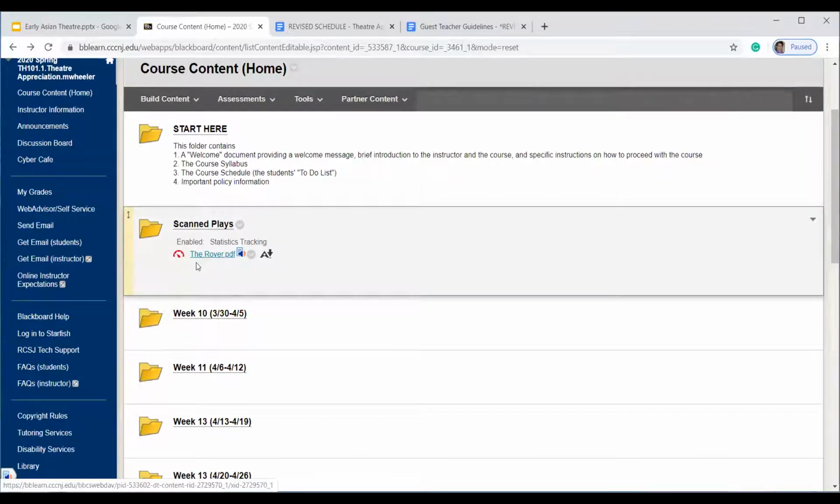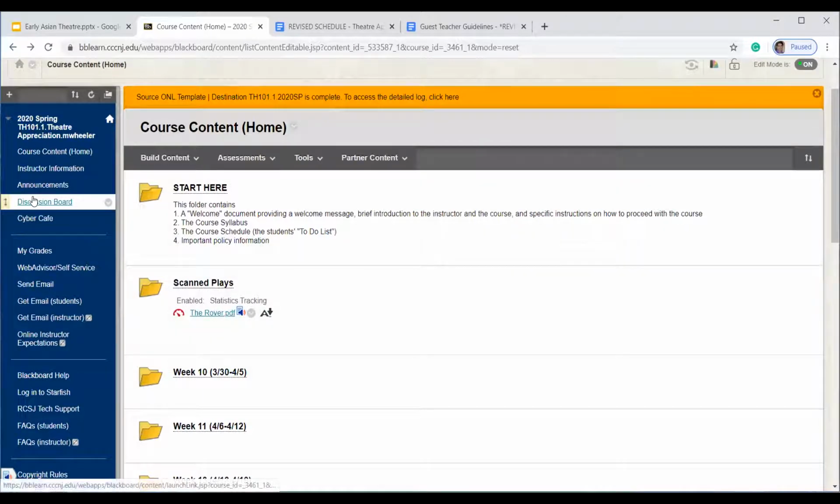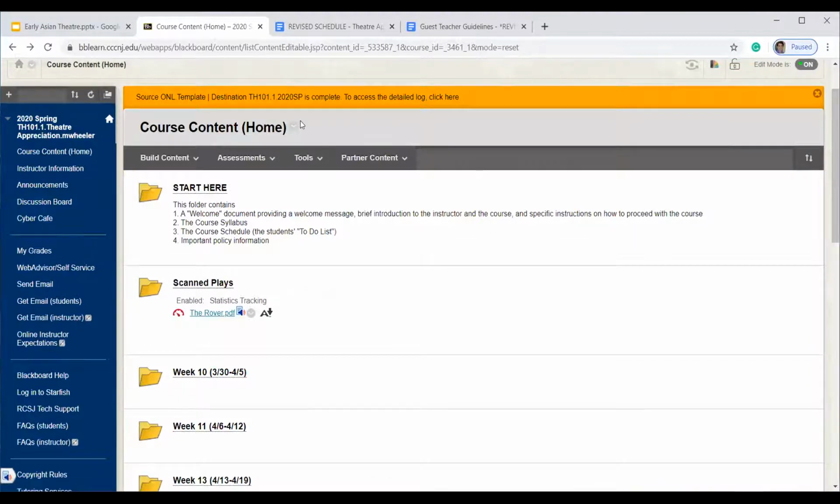Also, in the next week, week 11, we're going to be reading The Rover when we talk about English Restoration. So this PDF for The Rover is going to be right here, because that is not in your Norton books. Every other play that we're going to be reading is going to be in your Norton anthology books, but that's the only exception. So everyone should have received the revised schedule as well as the revised guest teacher guidelines. If you have not received that, please contact me.